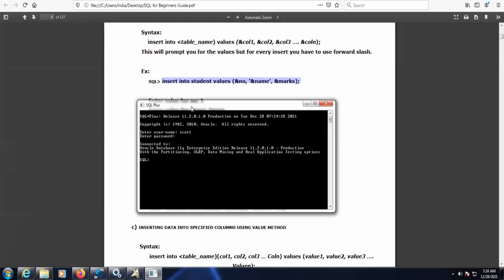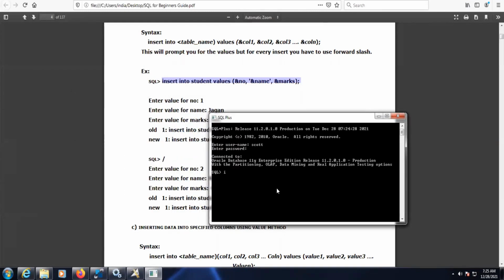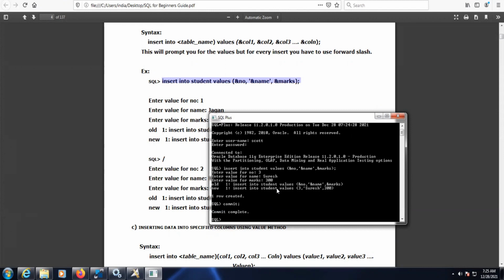It is not getting copied, so we will enter it normally. Insert into student, with the mark value. The data got inserted, commit complete.